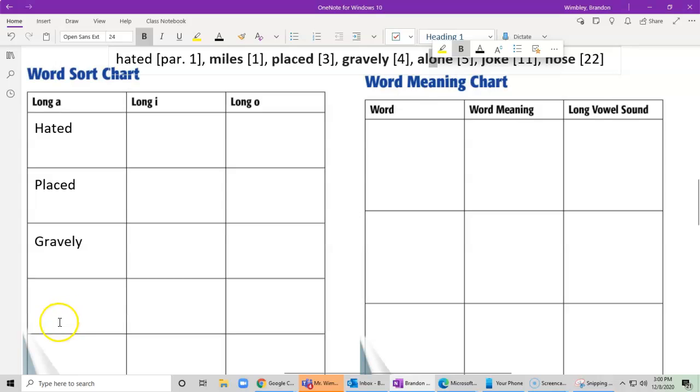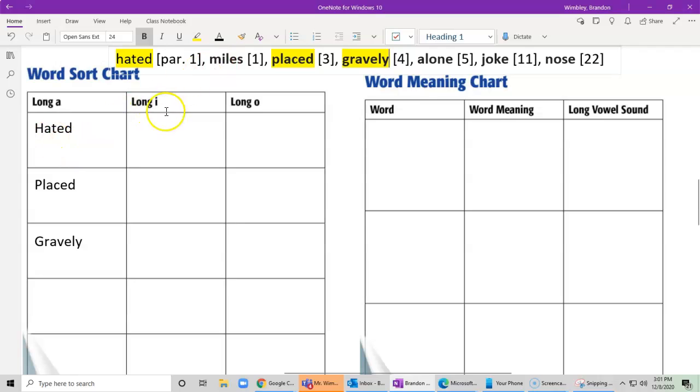So that one doesn't go in this A column, even though we see an A there. Then we have joke and we have nose. So it looks like we got all of them. We got hated, placed, gravely, and yep, that's it.